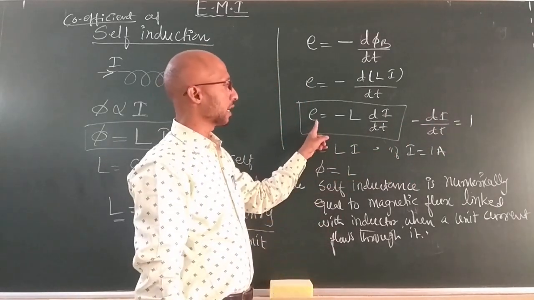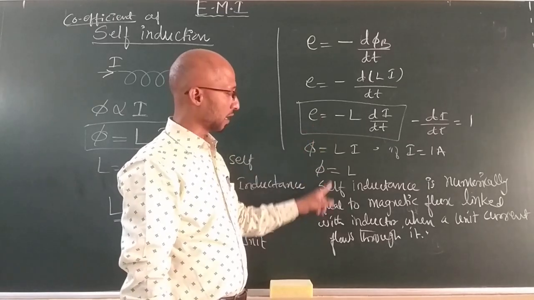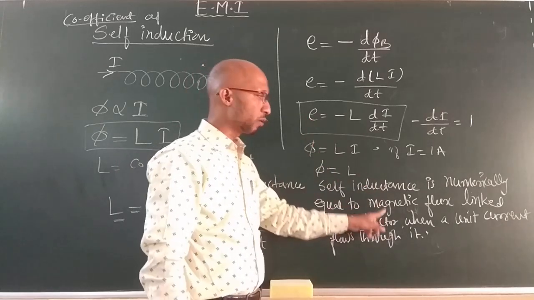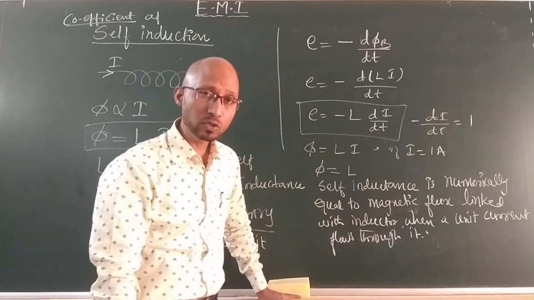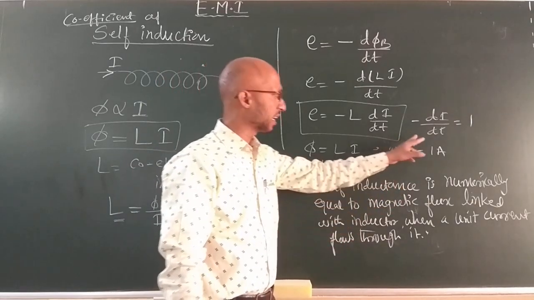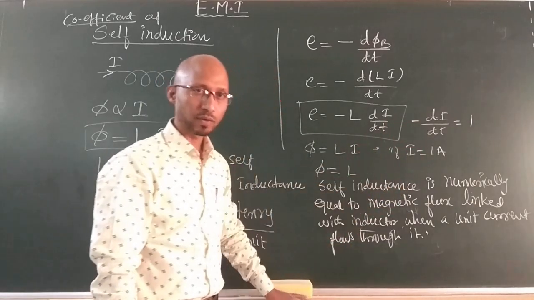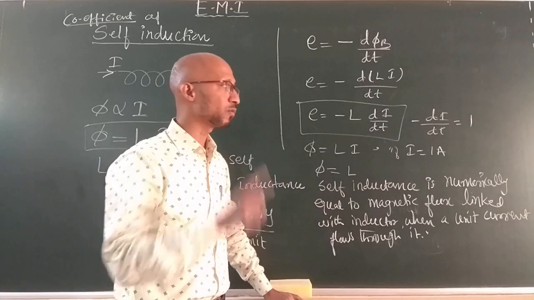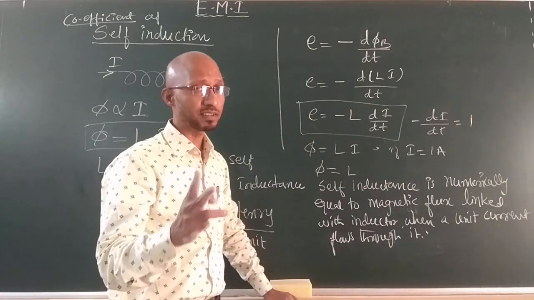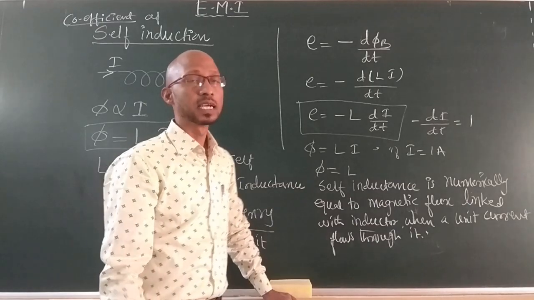Self-inductance is numerically equal to the EMF induced in a coil when the rate of decrease or increase of current is 1 ampere per second. This is the third definition for self-inductance.